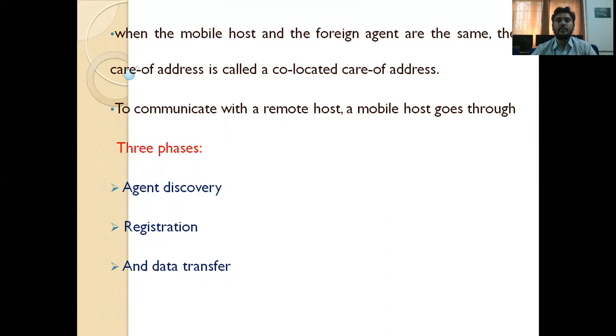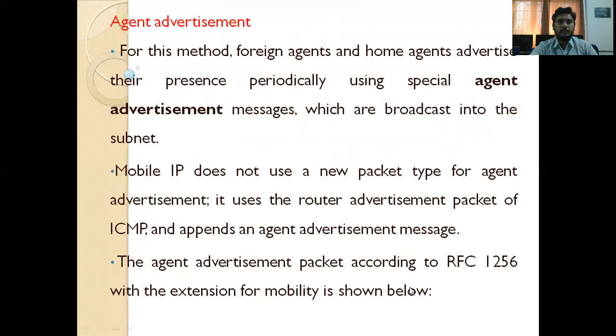Agent discovery is done in 2 ways. One is agent advertisement, the second one is agent solicitation. So in agent advertisement, first we send an advertisement message to the destination. We are sending an advertisement message.